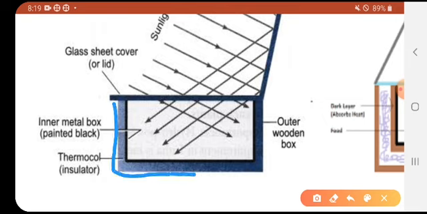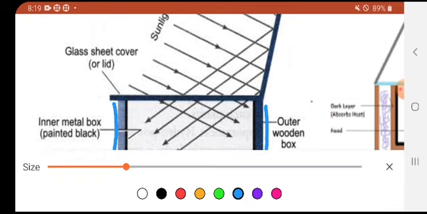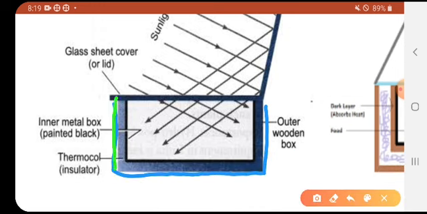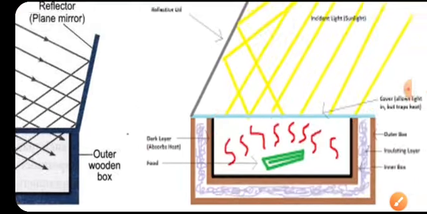This is the wooden body, wooden box. Inside, thermocol is used as an insulator, and the inner side of the body is painted with black. A metal box is fixed, and a lid, it's a glass cover, and a reflector. These are the major parts. You want to cook food, right?